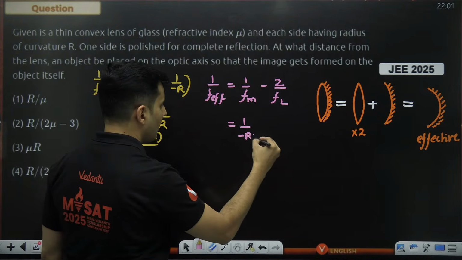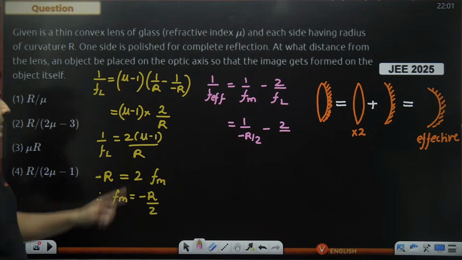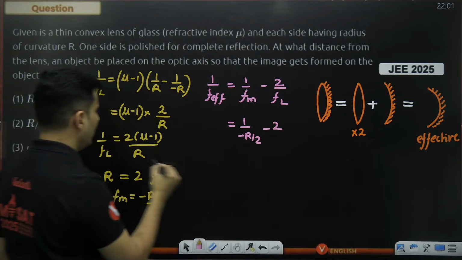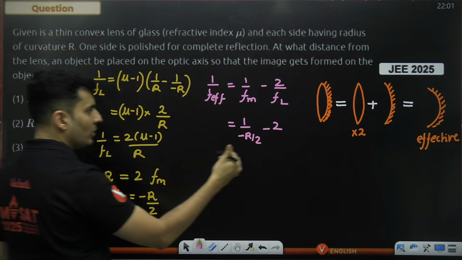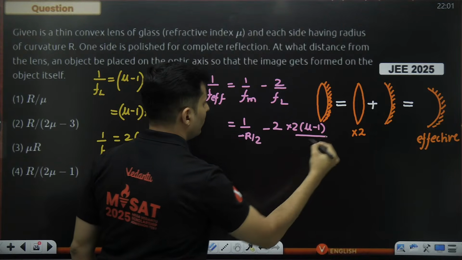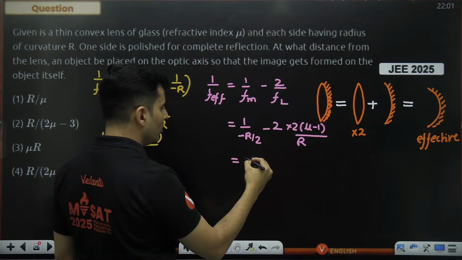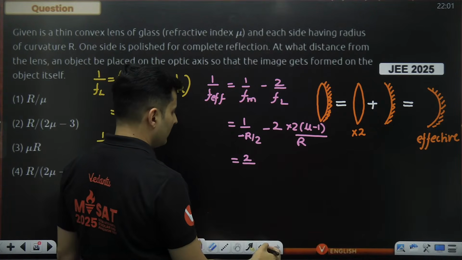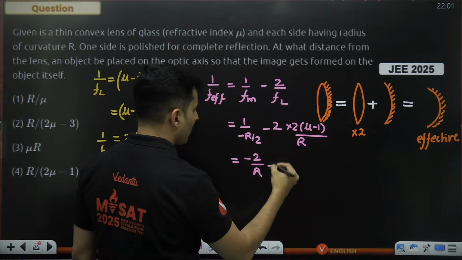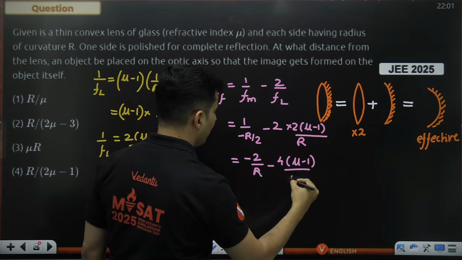So minus R by 2 minus 2 by FL. 1 by FL is already given, so I'll just use that. So 2 is there, and now as it is, I will put it over here. So multiplied by 2 into mu minus 1, whole thing divided by R. Okay, so as I can see, 2 goes on the top, and this will become basically minus 2 by R minus 4 mu minus 1 divided by R.